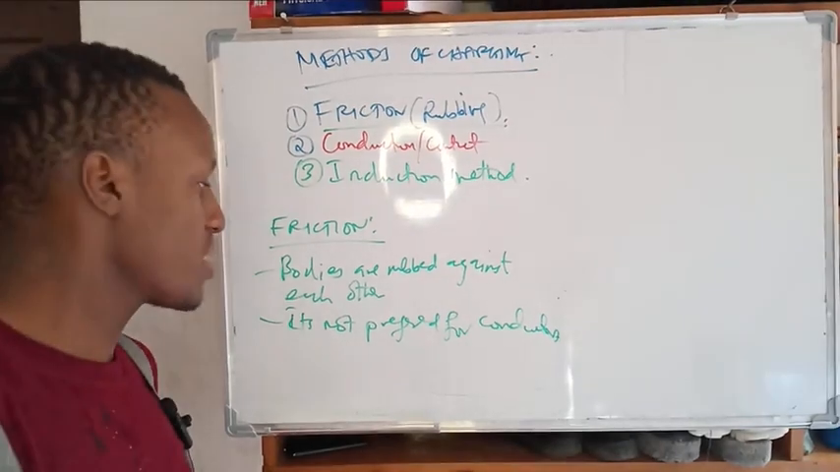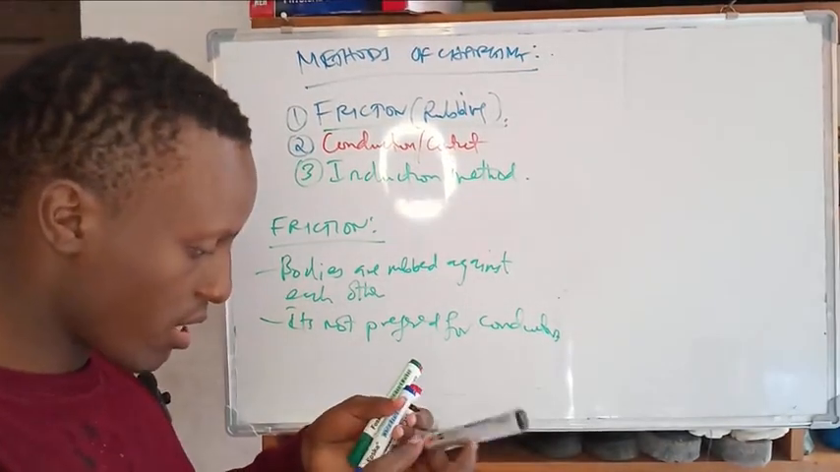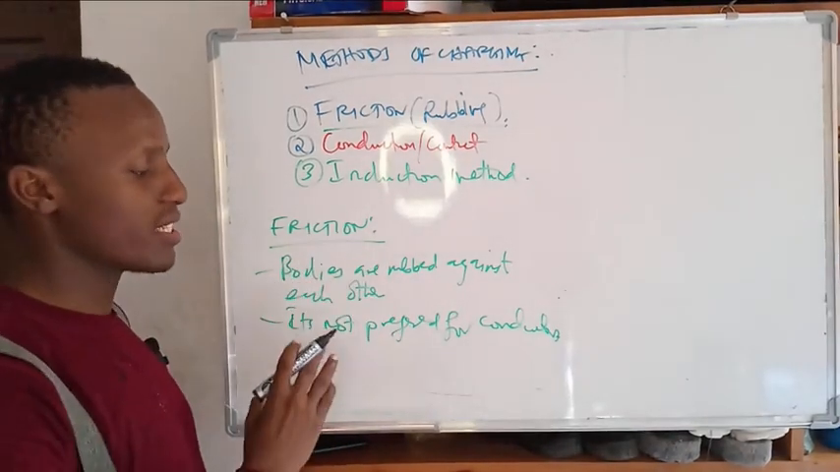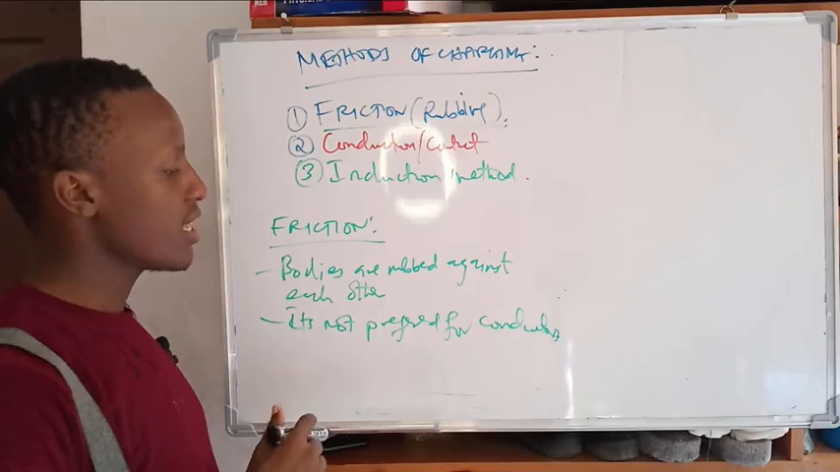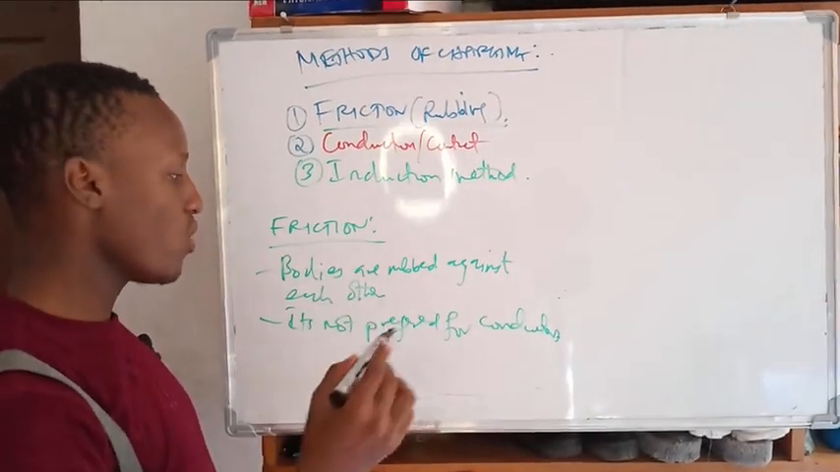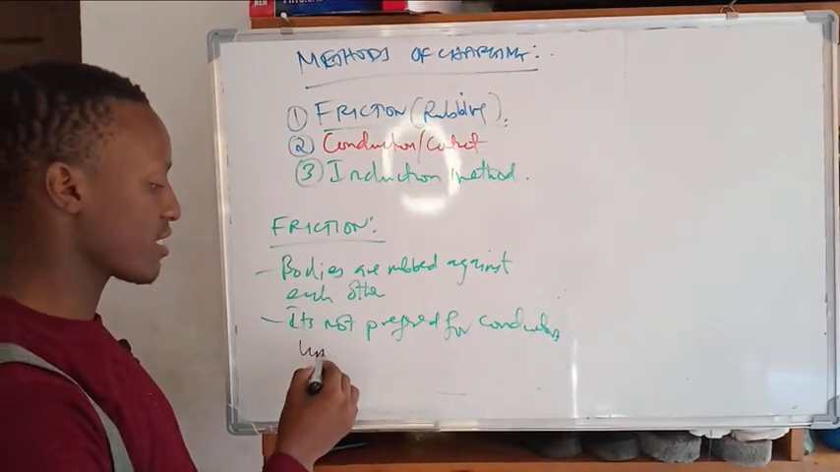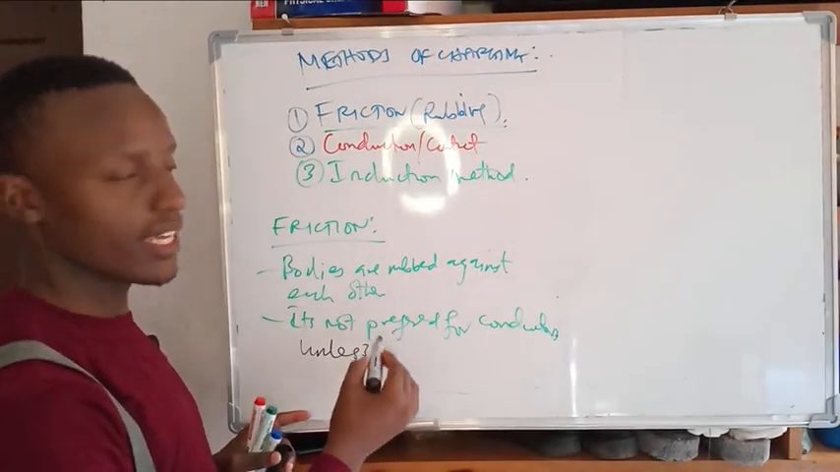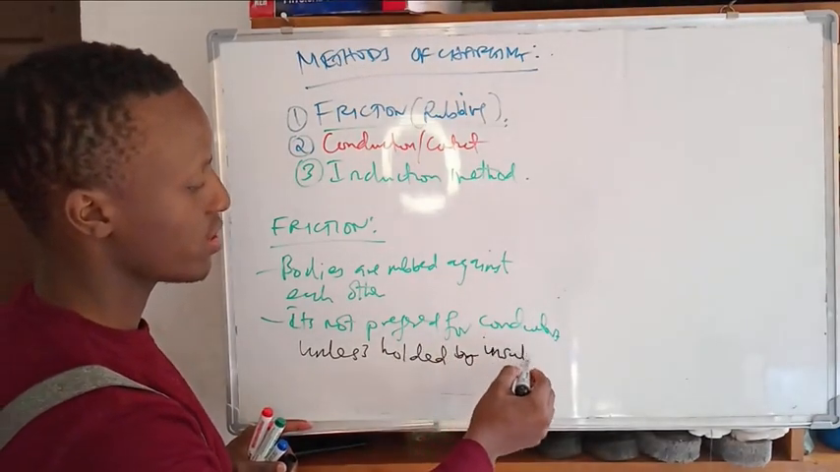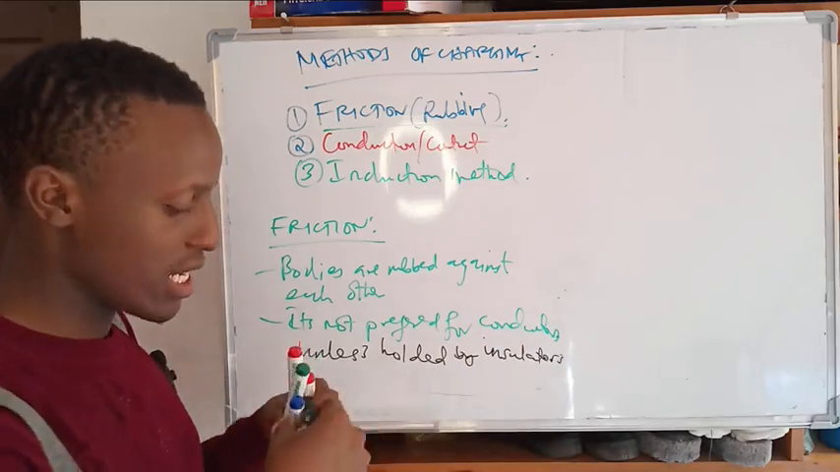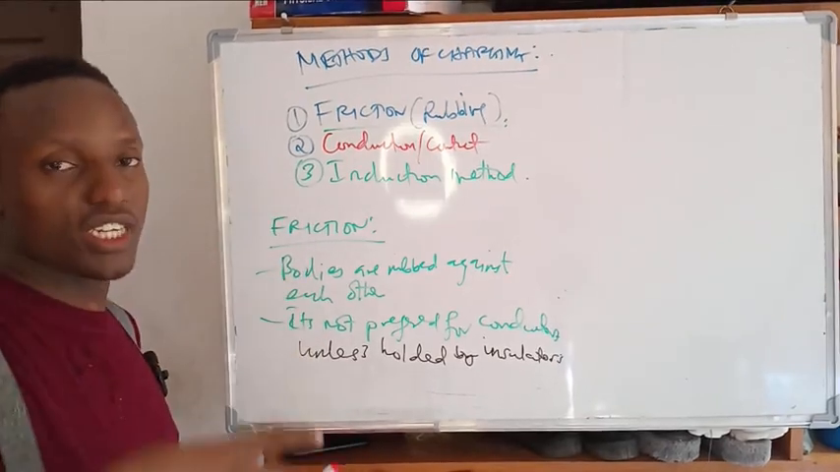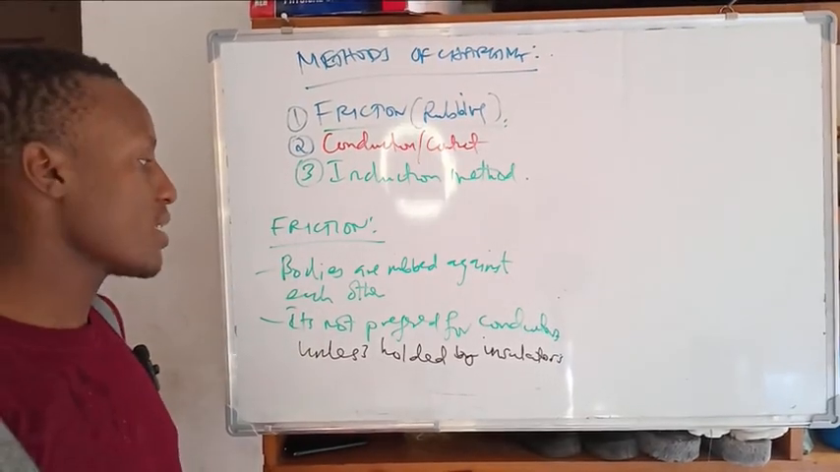So we just continue with our session. We speak about friction now. The bodies are rubbed against each other, but it's not preferred for conductors, because of conduction. Conductors always take the electrons away. It's not preferred for conductors unless they are held by insulators. So when rubbing conductors, you need to hold them by insulators so that electrons are not transferred away but accumulate, so that we may charge the conductors.